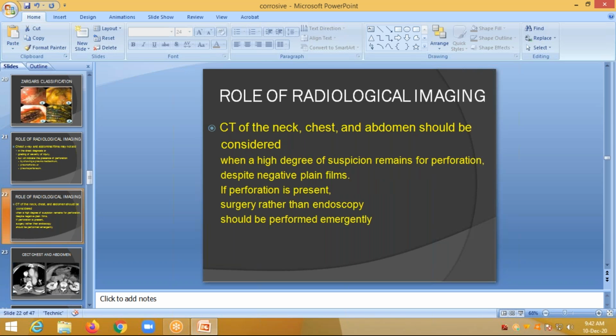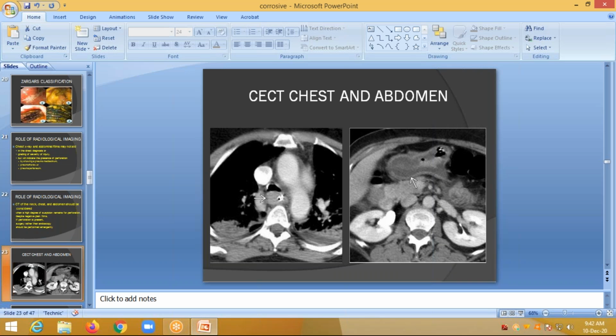So CT of the neck, chest, and abdomen should be considered when a high degree of suspicion remains for perforation. When there is any mediastinitis, we should suspect perforation. And despite negative plain films, if perforation is present, surgery rather than endoscopy should be performed immediately. It is a life-threatening condition where immediate surgery must be performed in case of perforation.